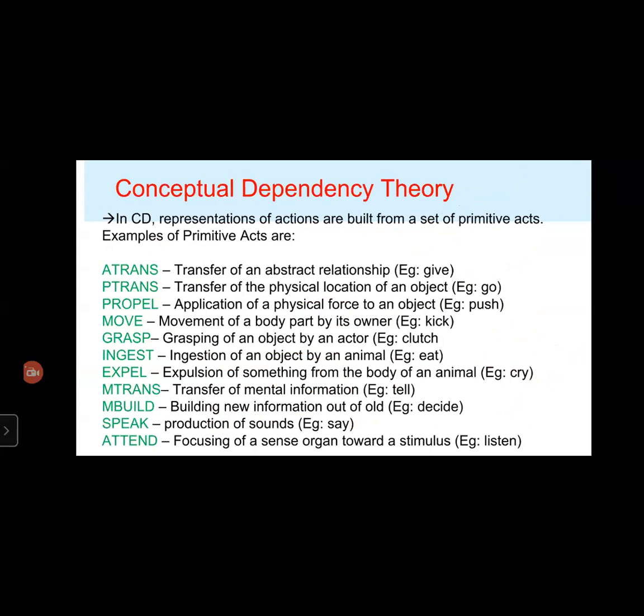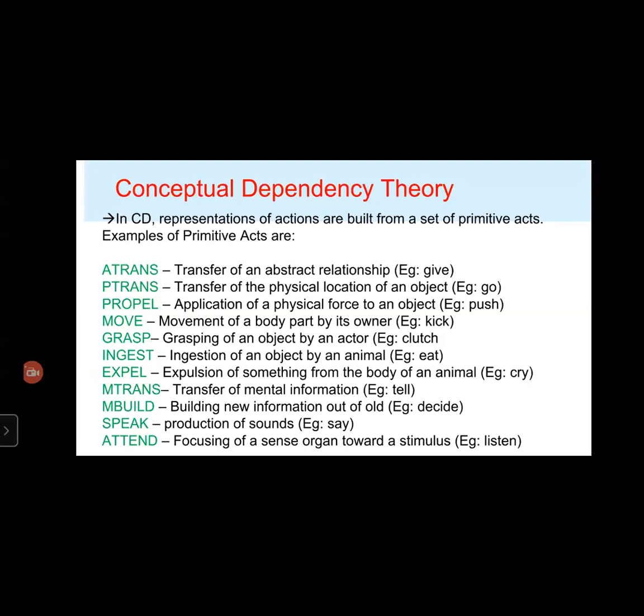These are the conceptual primitive actions. In conceptual dependency, representations of actions are built from a set of primitive acts. Actions in natural language are generally specified by the verb.